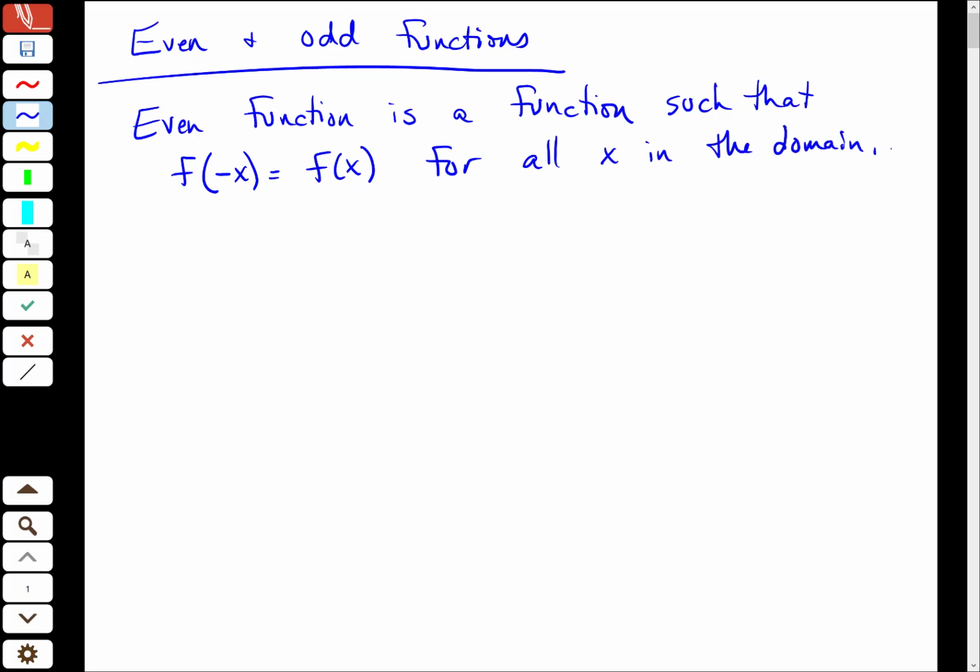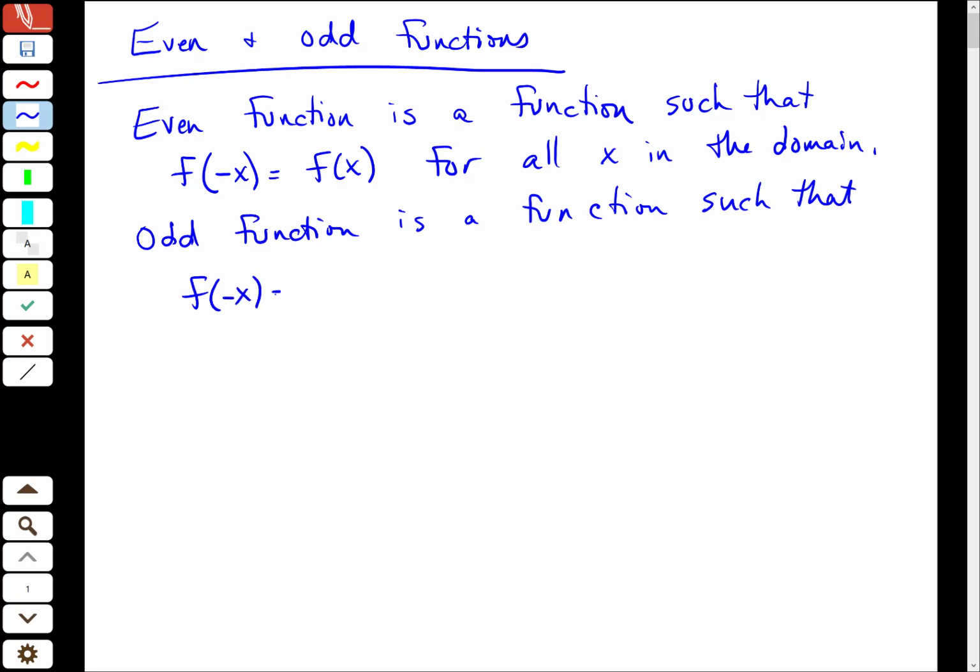And then we have a similar statement for odd functions. An odd function is a function such that f of negative x is equal to negative f of x for all x in the domain.